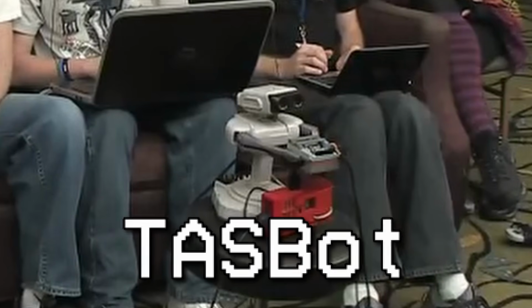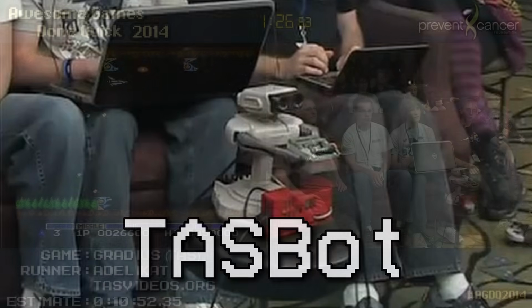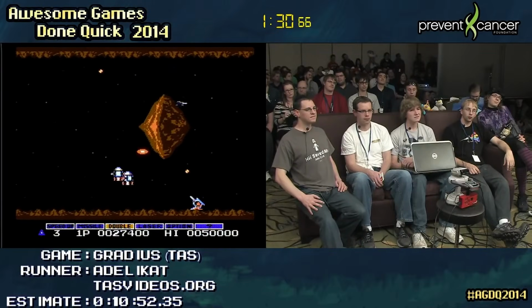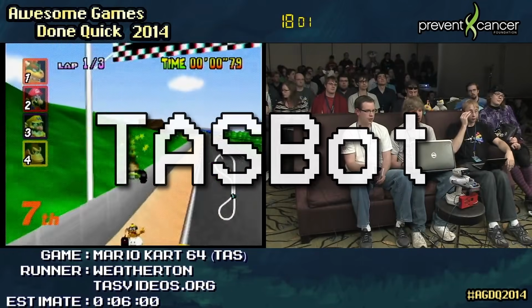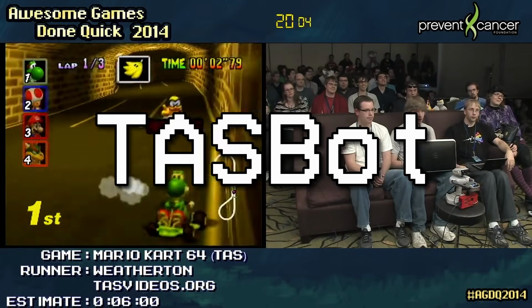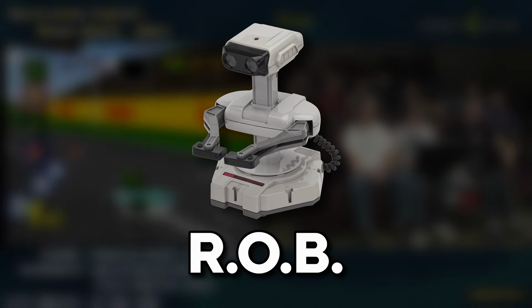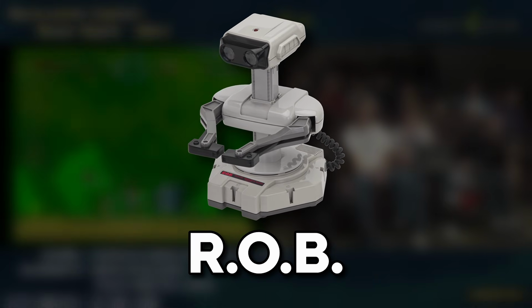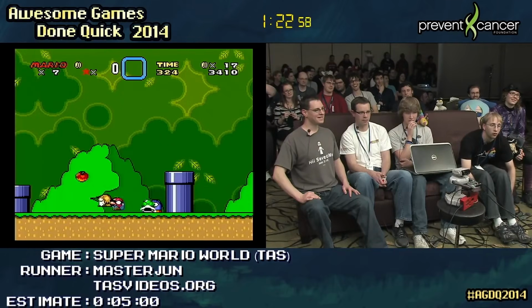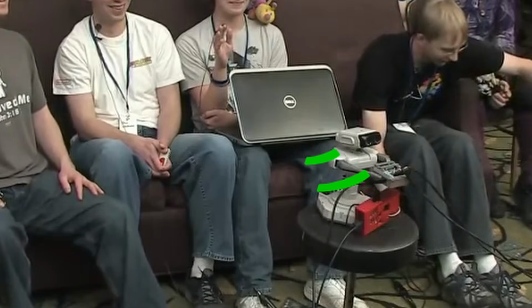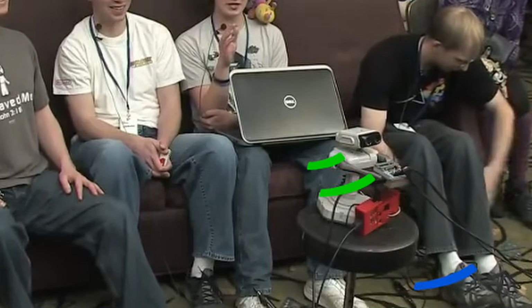Say hello to TaskBot. At the speedrunning convention Awesome Games Done Quick 2014, a new setup that owner Dwango AC calls TaskBot, which is essentially a small Raspberry Pi computer being held up by Rob the Robot, an original NES accessory which is merely there for aesthetic reasons, would be hooked up to a Super Nintendo, feeding controller inputs coming from a computer to the controller ports.